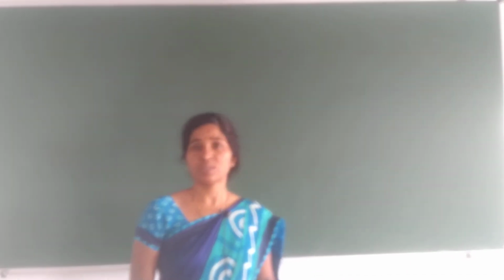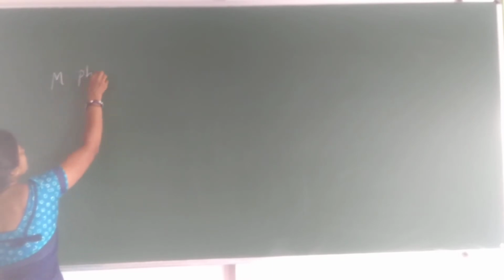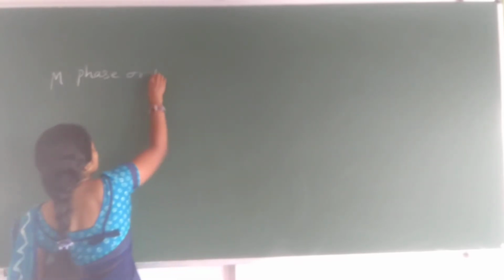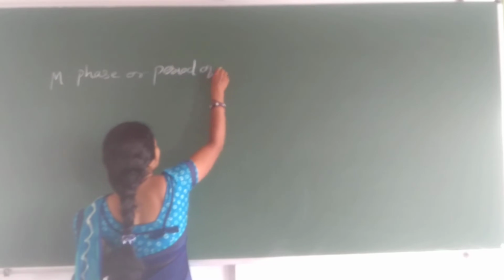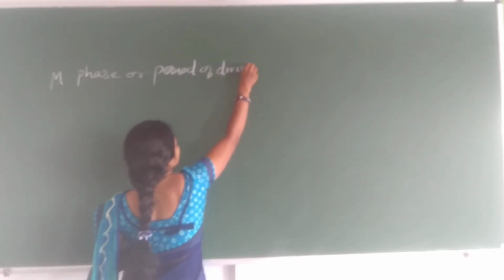Now today we will start here, that is the M phase. This M phase is also called the period of division.